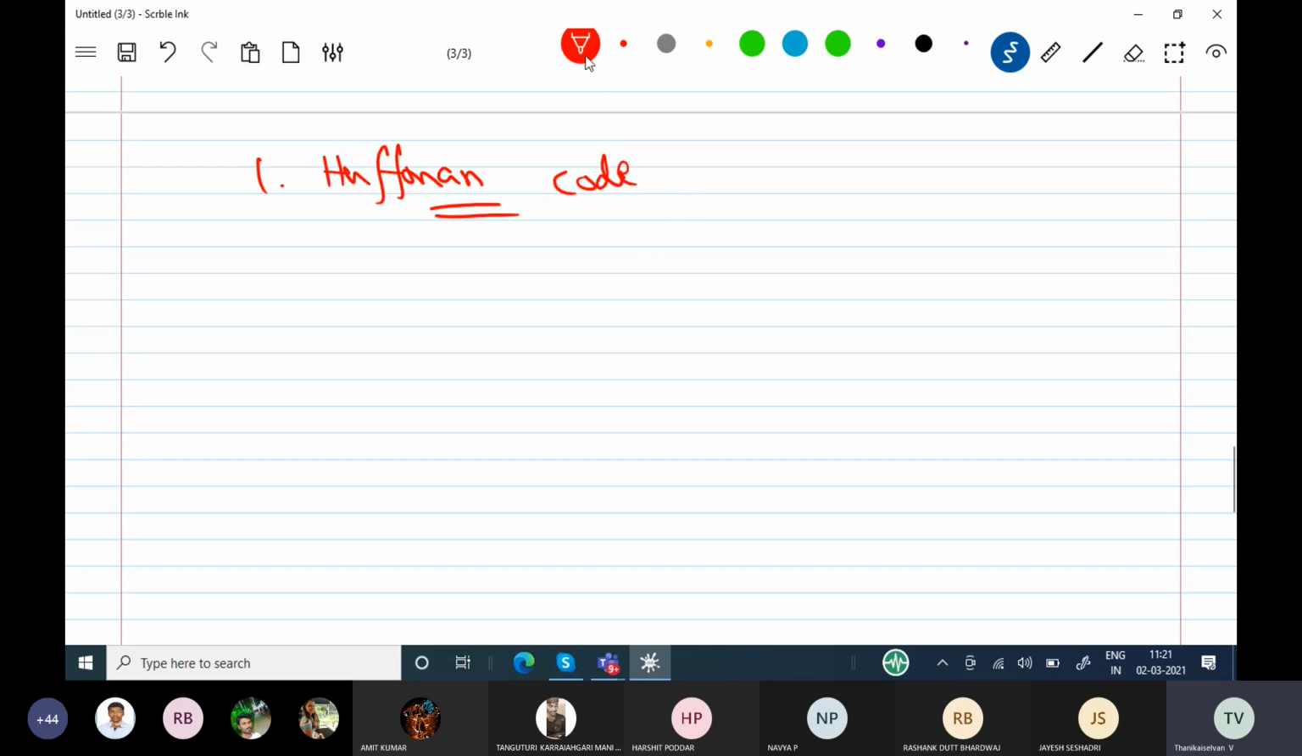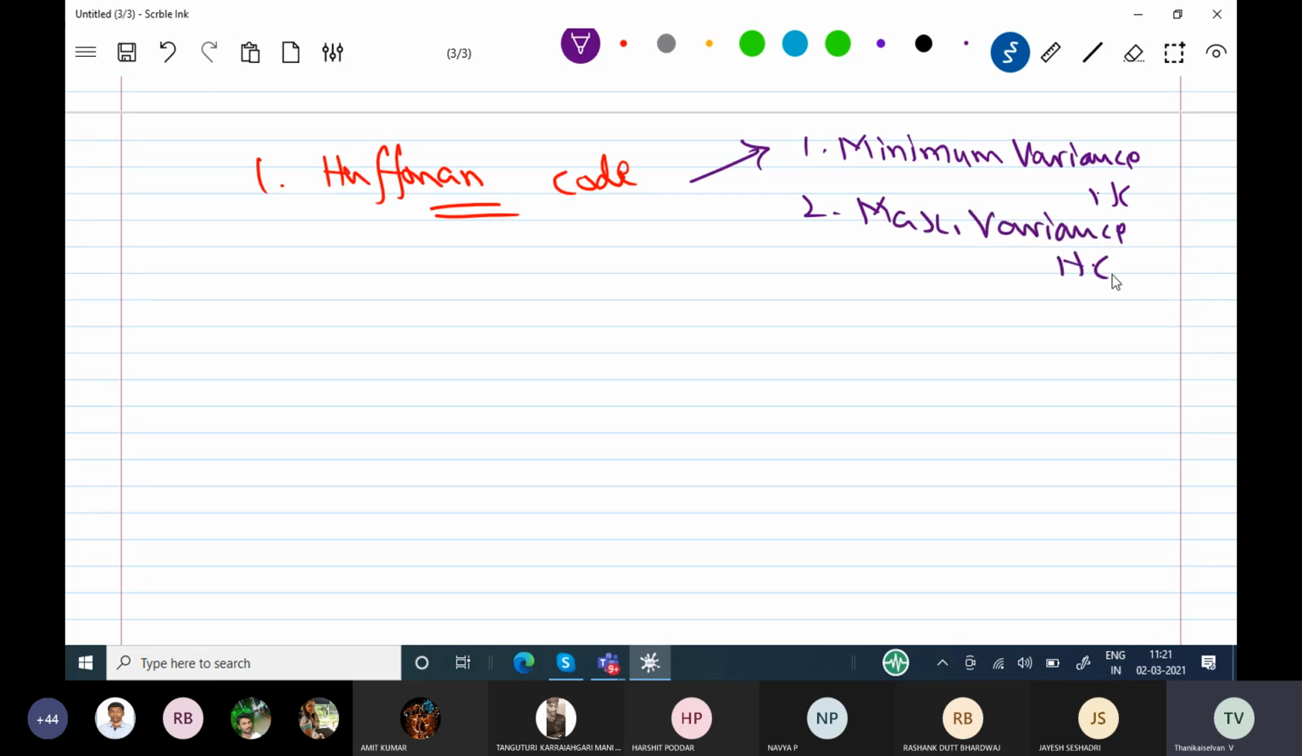In this Huffman code, we have two types available. One is called, put the heading, minimum variance Huffman code. The second one is called maximum variance Huffman code. First we will see the minimum variance. Next class, tomorrow, I will take the maximum variance. Okay, minimum variance Huffman code.